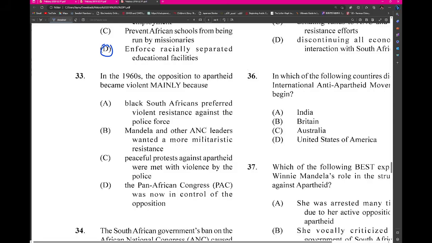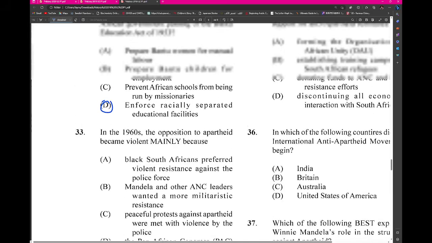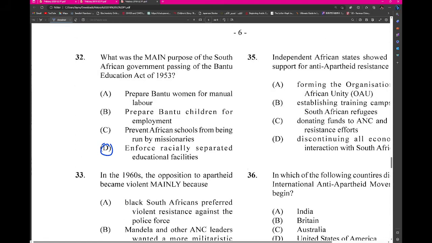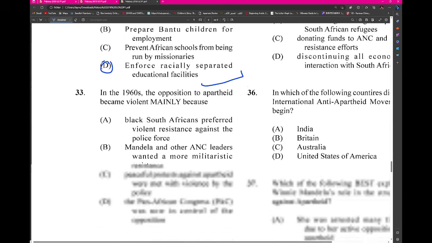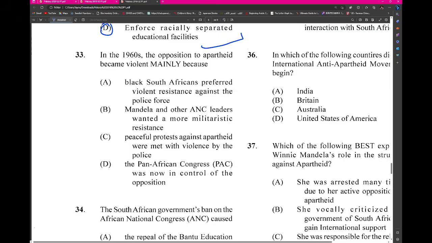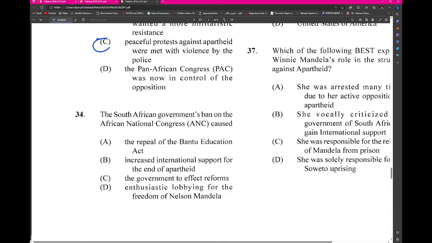In the 1960s, the opposition to, hold on, let me check something. Some persons could argue here, right, that there were already separated educational facilities and B would be the best answer, but tell me what you think down in the comment section about 32. In the 1960s, the opposition to apartheid became violent mainly because of C. There are many repeats here, right?